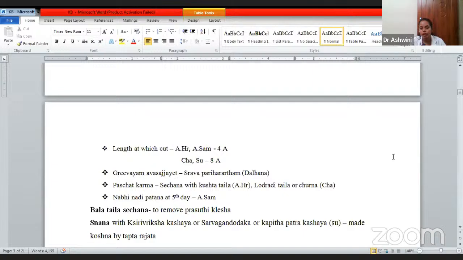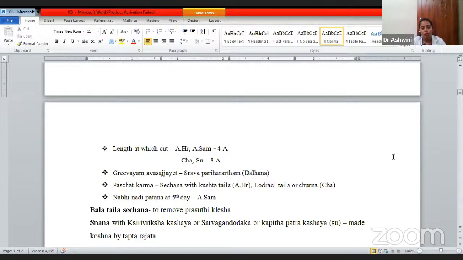Paschat karma, after cutting off the umbilical cord, what you are supposed to do. Sechana with Kushta Taila according to Ashtanga Hridaya, and Lodhradi Taila or Lodhradi Churna has to be put over the umbilicus. Nabi Nadi Patana means the umbilical stump falls off after the fifth day. This has been mentioned by Ashtanga Sangraha.